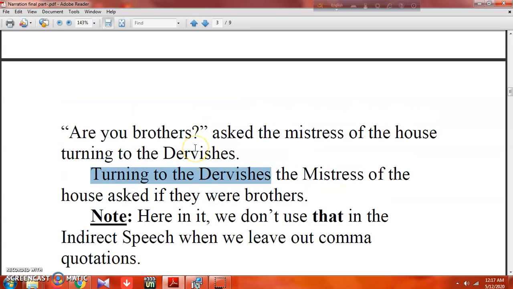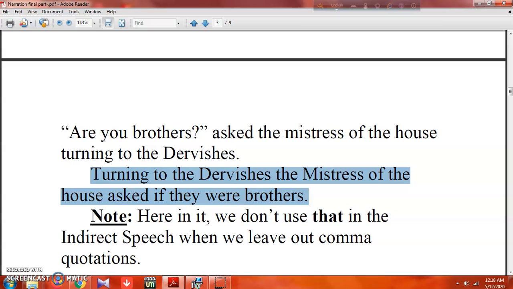And third, if you find any present participle phrase after the reporting speech, then what will happen in case of changing to interrogative speech? This present participle phrase takes place at the very beginning. So here we see the example: "Are you our brothers?" asked the mistress of the house, turning to the dervishes. This is the present participle phrase, and we took it at the very beginning. Turning to the dervishes, the mistress of the house asked if they were brothers.